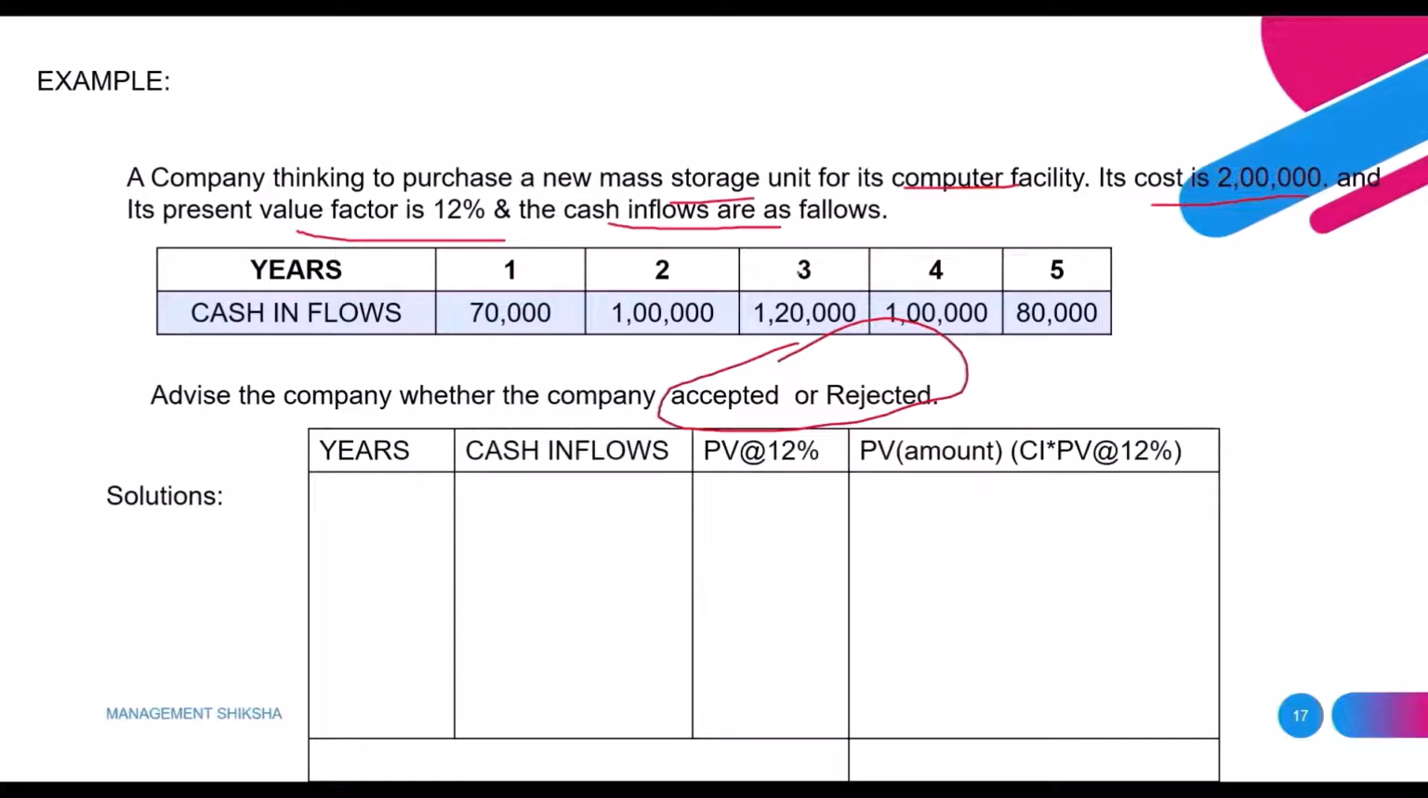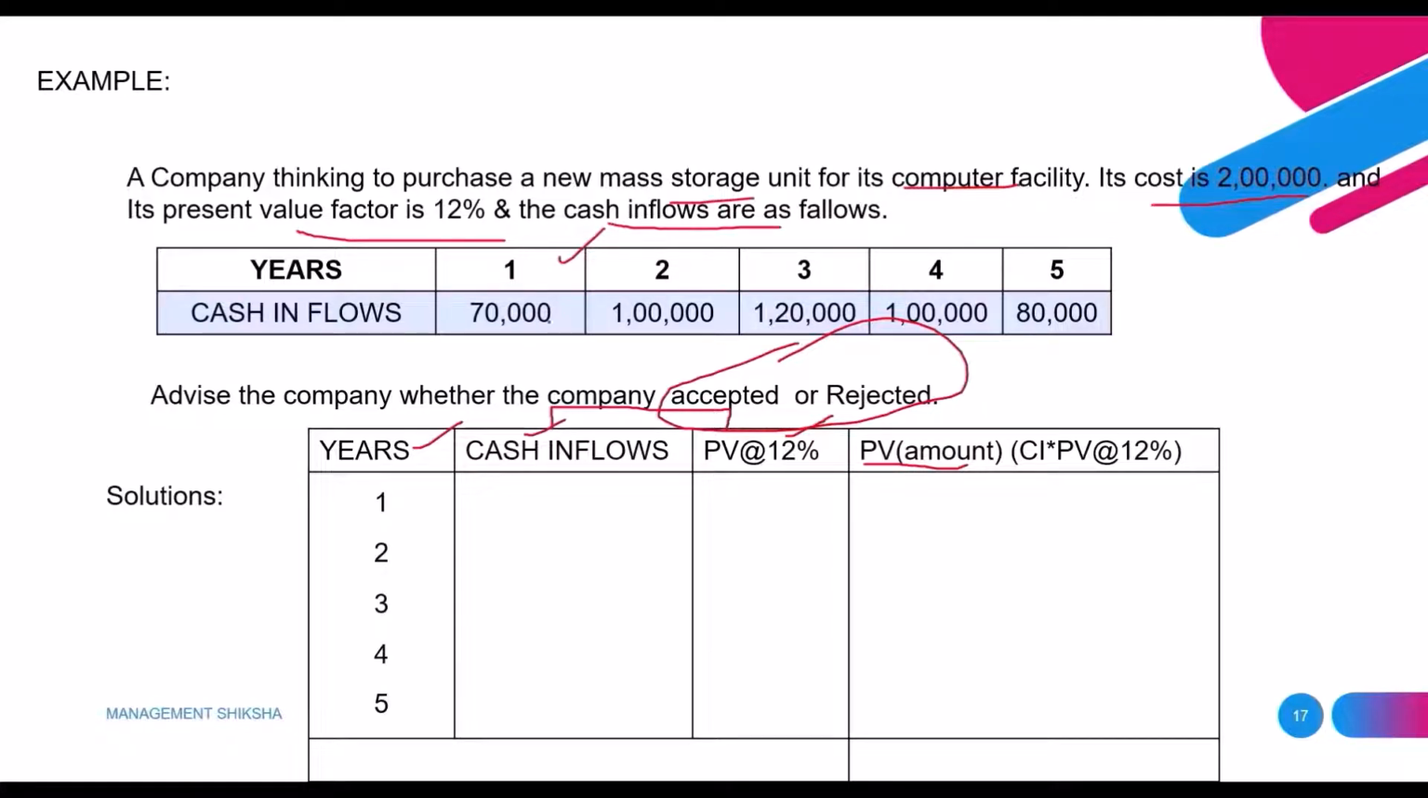So in the table there are years, and then cash inflows, present value discount factors, and present value amount. If we multiply the cash inflows with the present value factor, we will get the present value amount. First we'll see how many years we have. We have 1 to 5: 1, 2, 3, 4, 5.